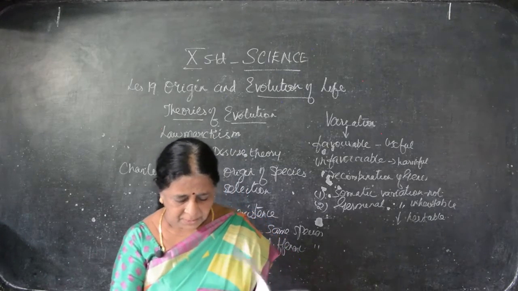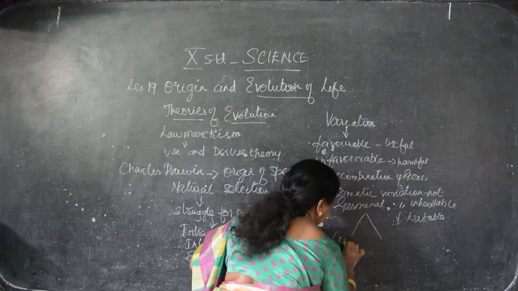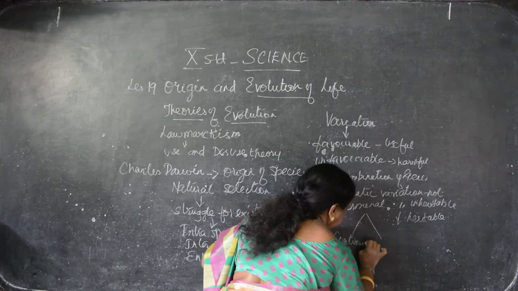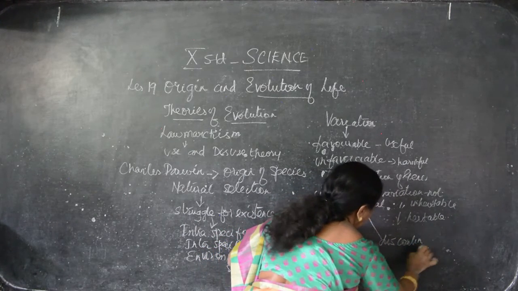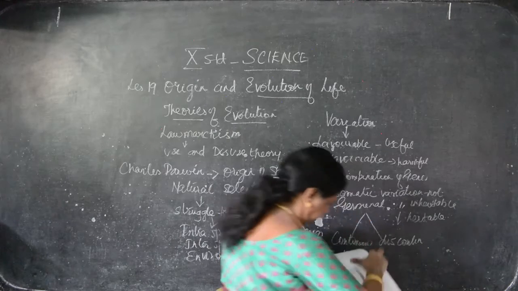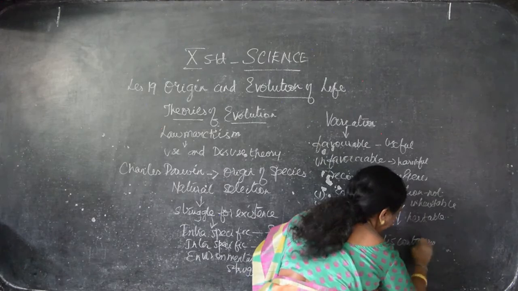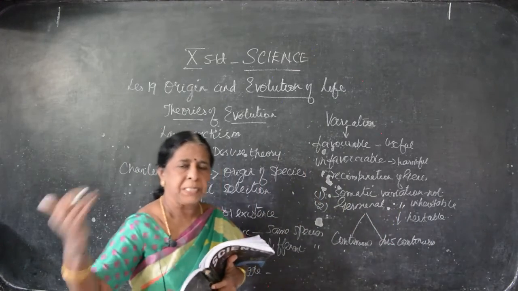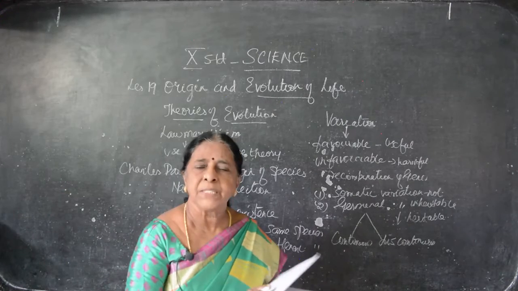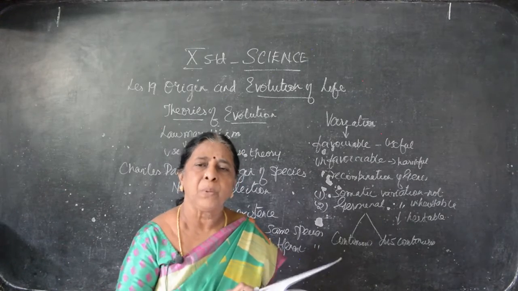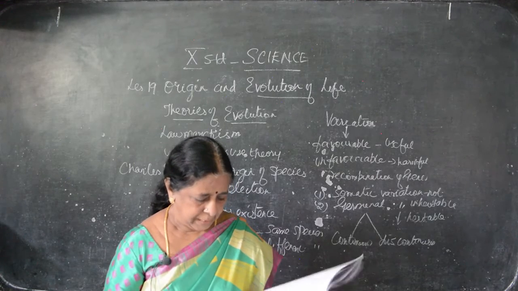Further, this germinal variation may be continuous and discontinuous. You know what is the meaning of continuous? Continuous, it will be developed generation to generation, from A it goes to B, then the C generation, like that. Discontinuous, it will not be completed. In one generation it may be followed, in the second generation it may vanish.